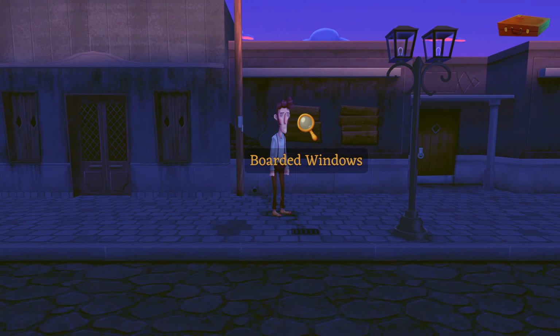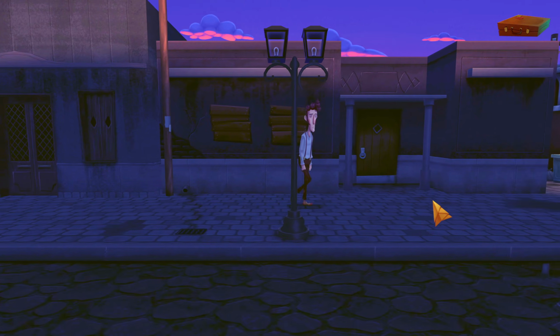We've got some boarded up windows here. Was there a storm recently? Maybe the place is just abandoned.